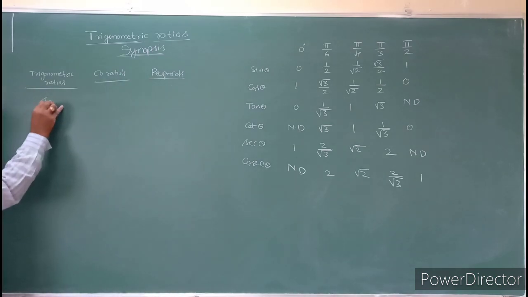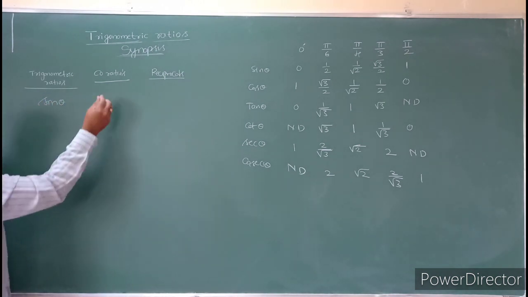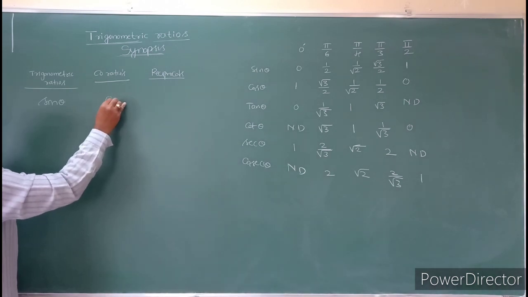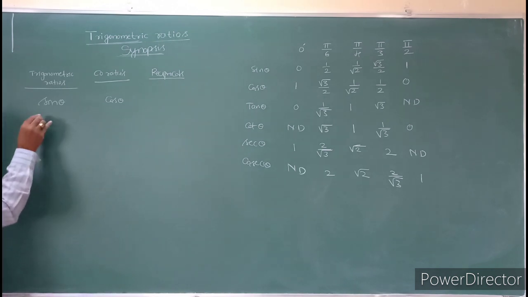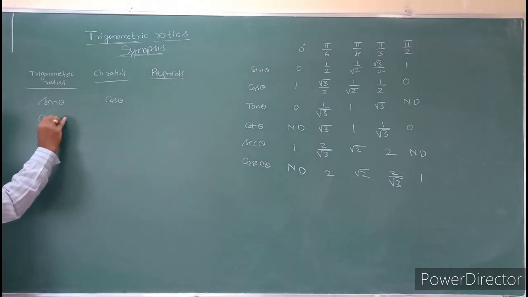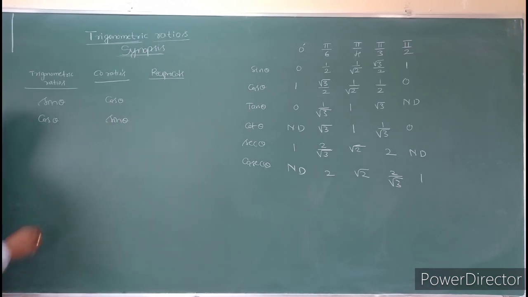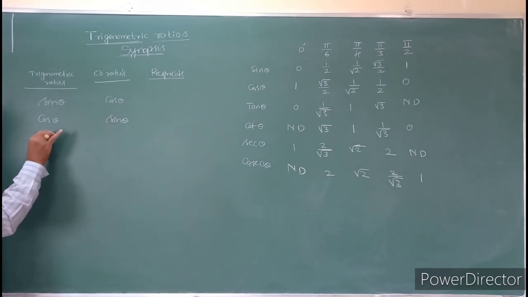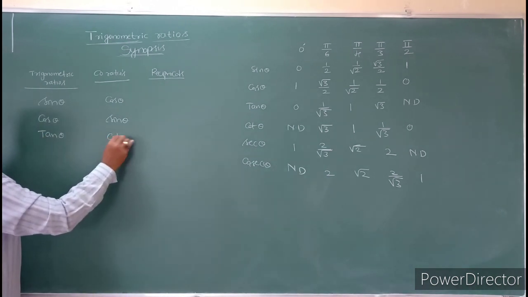First I will take sine theta. What is the co-ratio of sine? Co-ratio of sine is nothing but cos theta. Next, cos theta co-ratio is sine theta, and tan theta co-ratio is cot theta.